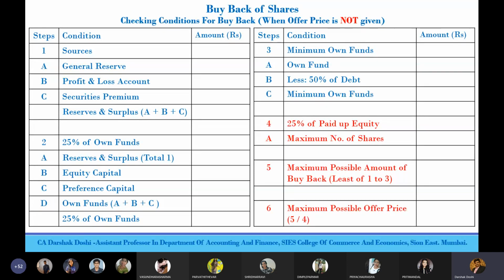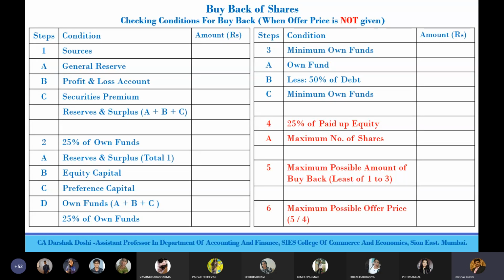Number 3, minimum own funds. What we are doing here is that post buyback, our debt equity ratio has to be 2:1. Hence, we are finding out a requisite figure for that. In that, we start with own funds as what you have in step number 2. From that, you reduce 50% of debt, which is always long-term in nature. So we have term loans, bank loan, debentures, etc. We find out minimum own funds.